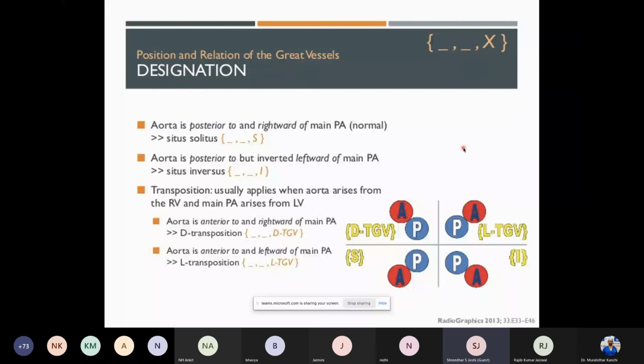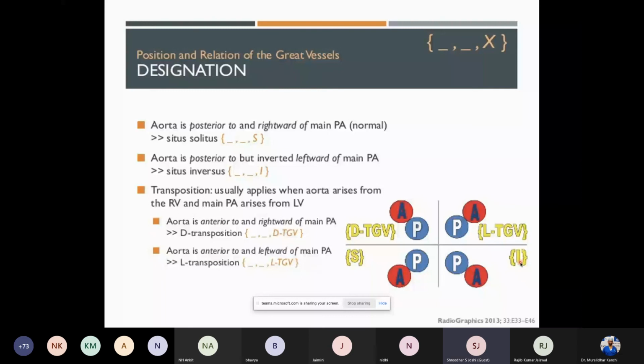So normally, as I have already told you, this is anterior, this is posterior, this is right, this is left. So this is a normal situs solitus heart where the pulmonary artery is anterior, and the aorta is posterior and to the right. So this is called situs solitus, and we can easily denote an S in the third segment. When the aorta is posterior but inverted, a lateral mirror image, it becomes situs inversus completely.